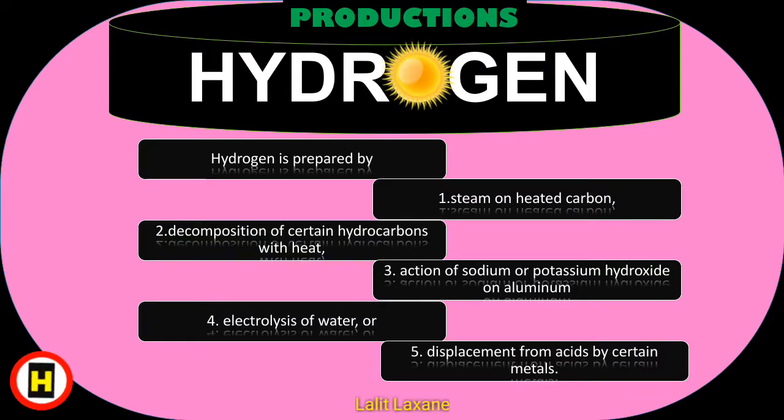Hydrogen can be prepared by steam on heated carbon, decomposition of certain hydrocarbons with heat, action of sodium or potassium hydroxide on aluminium, electrolysis of water, and by the displacement from acids by certain metals.